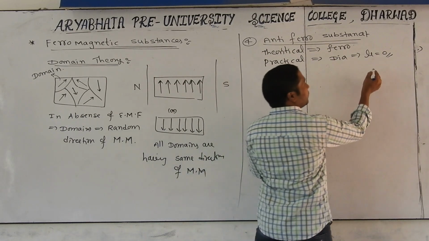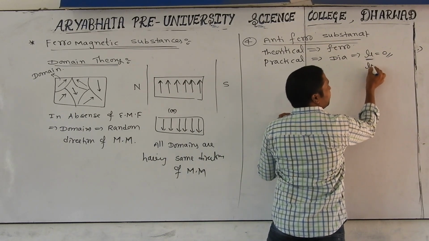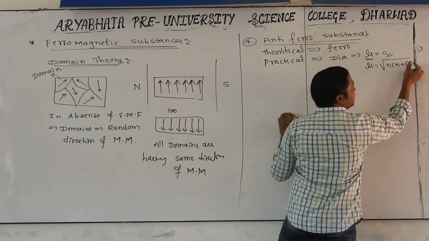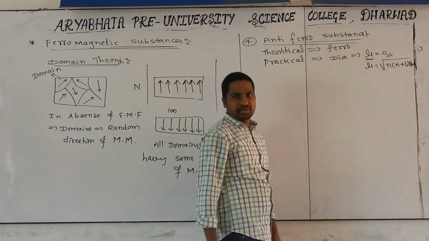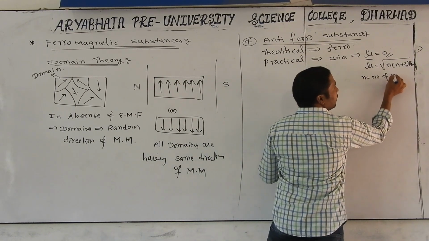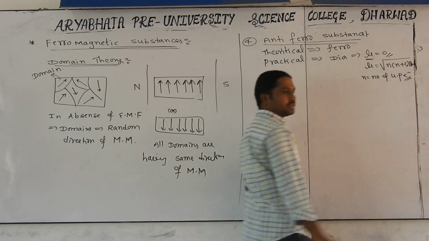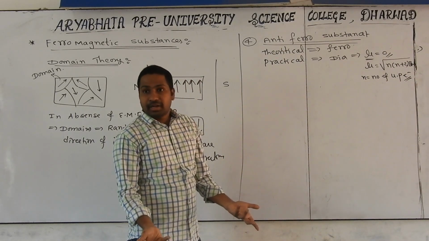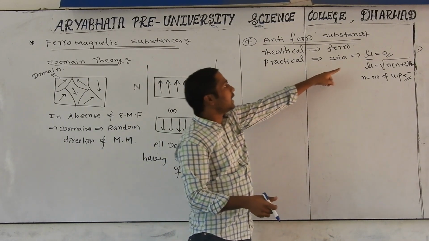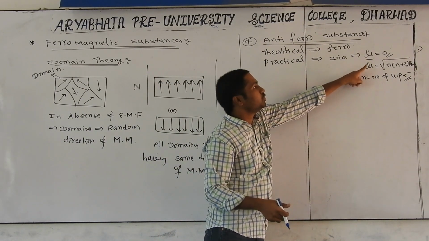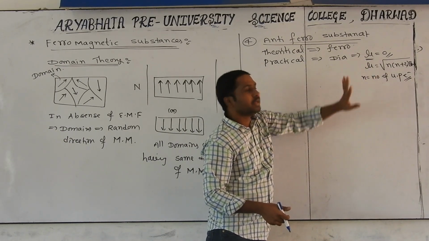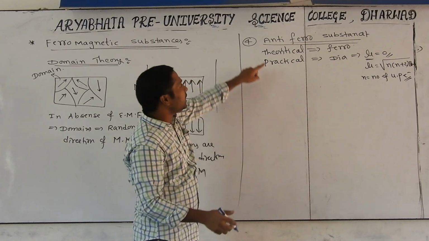So we have one more formula for magnetic moment. Magnetic moment mu is equal to the square root of n into (n plus 2) BM, where BM means Bohr magnetons. What is the meaning of n? n is the number of unpaired electrons. Because of unpaired electrons, the material has a magnetic moment. Based on the number of unpaired electrons, we calculate the magnetic moment of the substance.